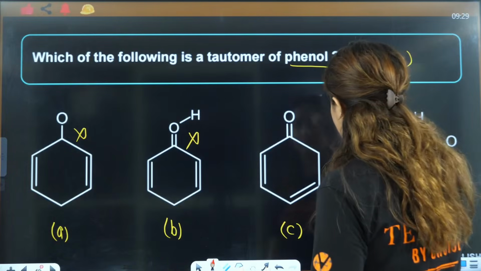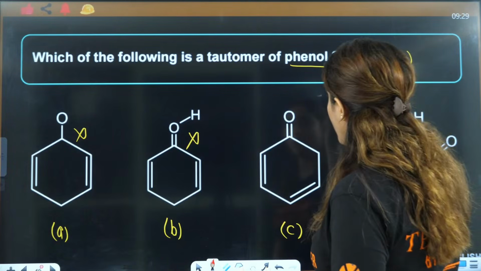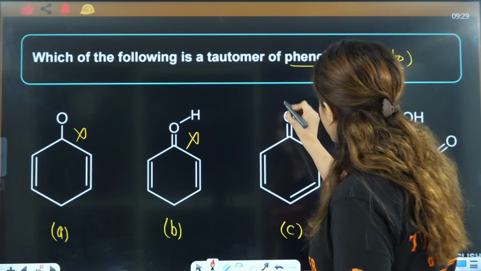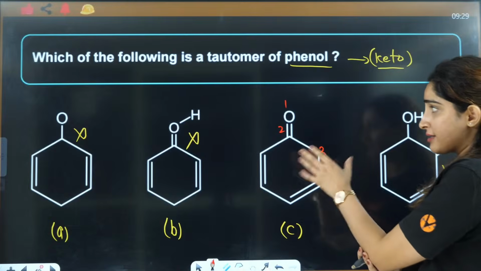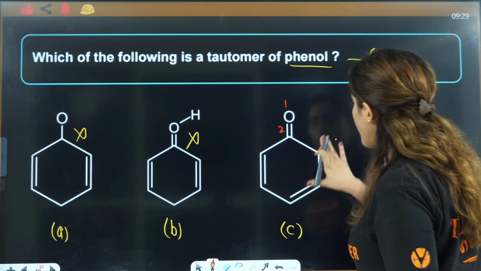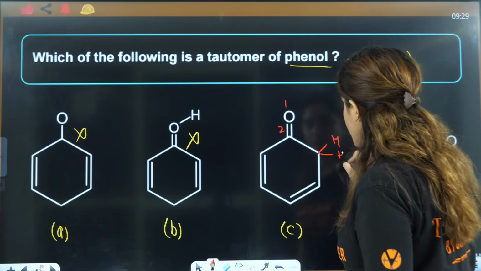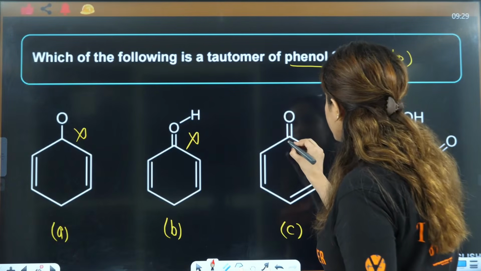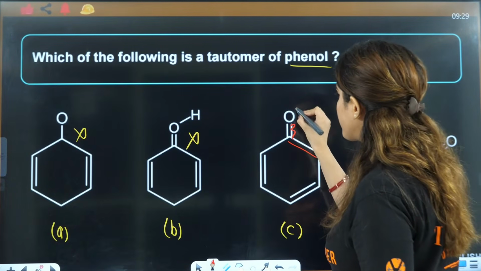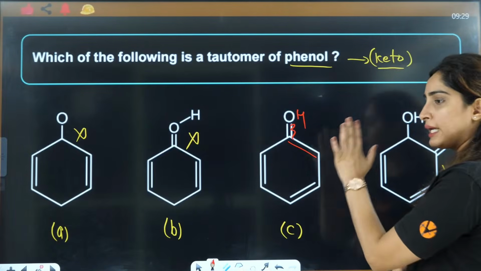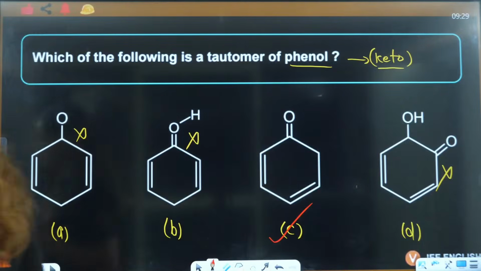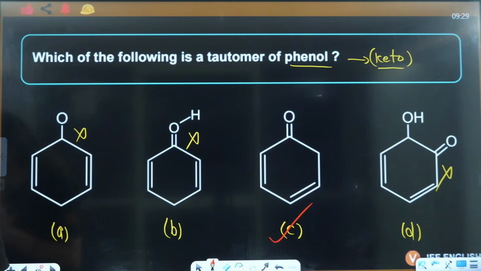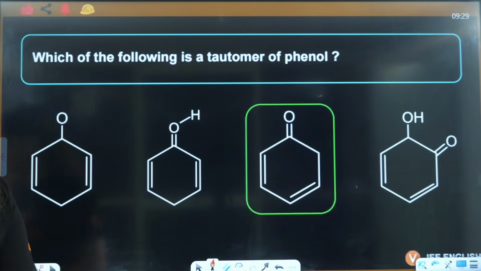If you want to draw the phenol form here, this will be 1, 2, 3, and this is going to be the tautomer. Yes, it is a tautomer. How? Because this is hydrogen, so this double bond is shifted here, and the hydrogen will be shifted here. Isn't it phenol? Yes. So that's how you will see that C is the correct answer here. Very good, Surya, Anuradha, Ramaraju, Abhishek.